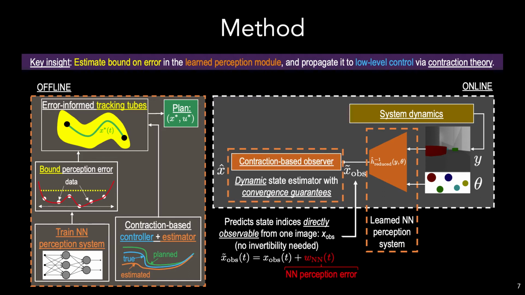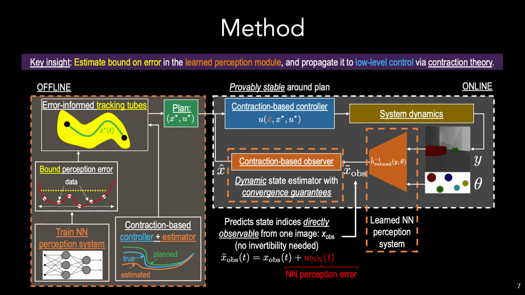To get around this partial observability, this prediction is fed into the contraction-based state estimator, which dynamically estimates the full state, much like an EKF. We refer to this estimate as x hat. Finally, we feed x hat into the contraction-based tracking controller, which stabilizes around the plan, assuming the system is at the estimated state. This is called output feedback control.